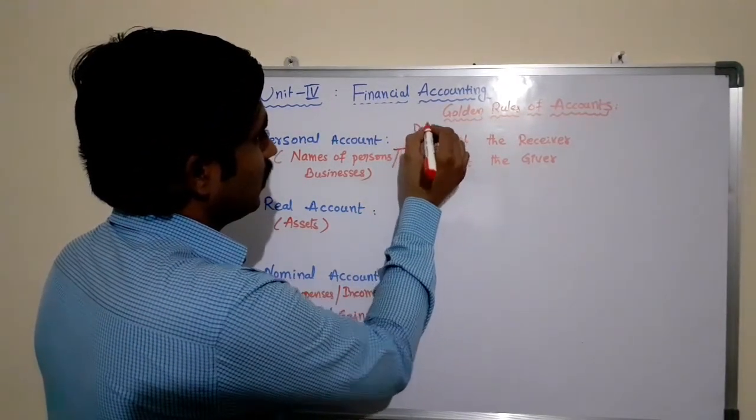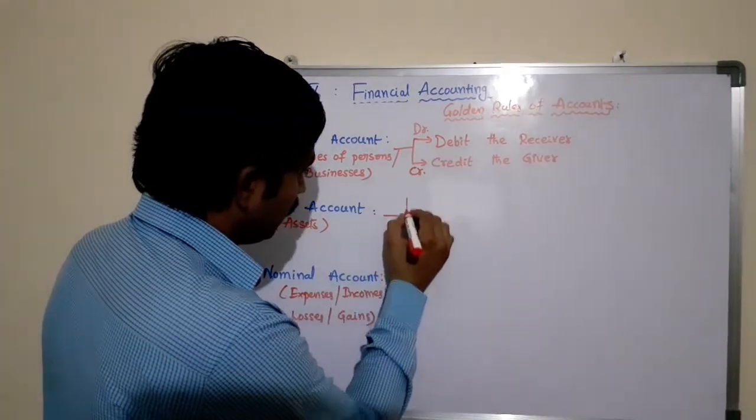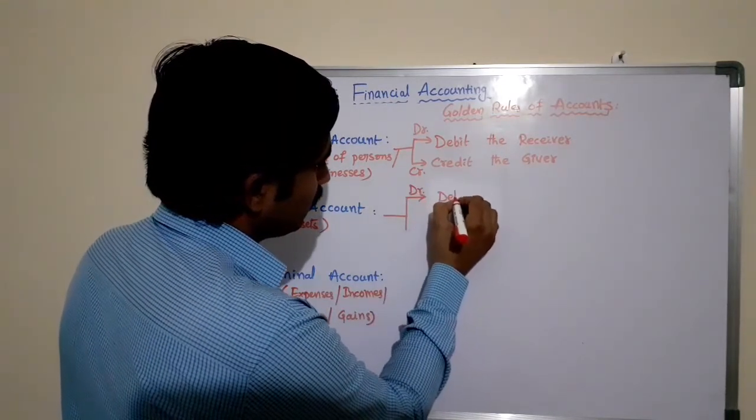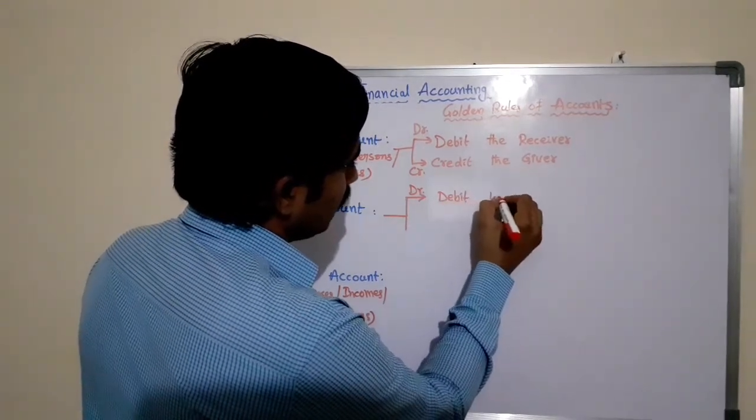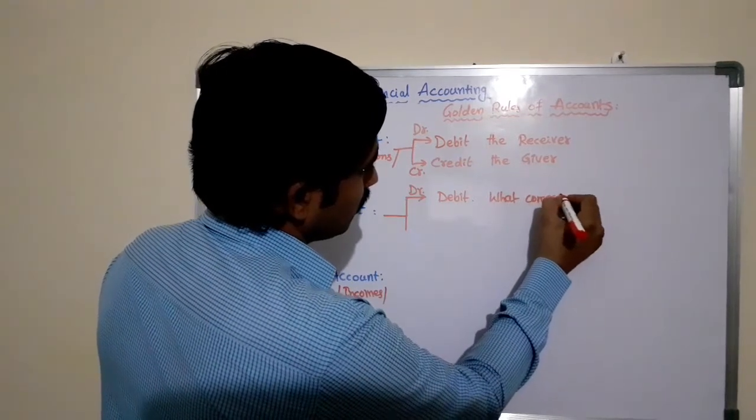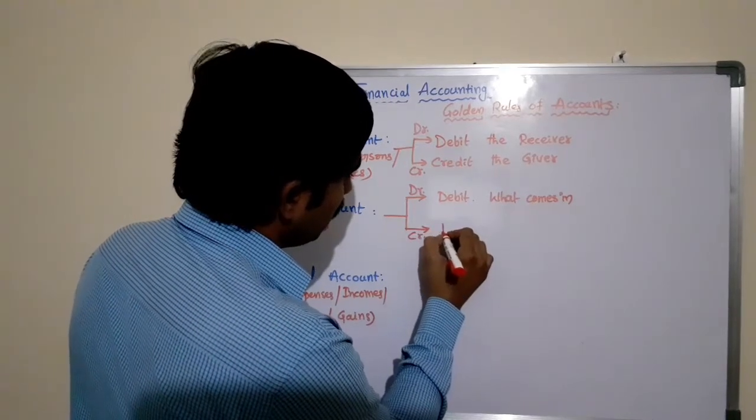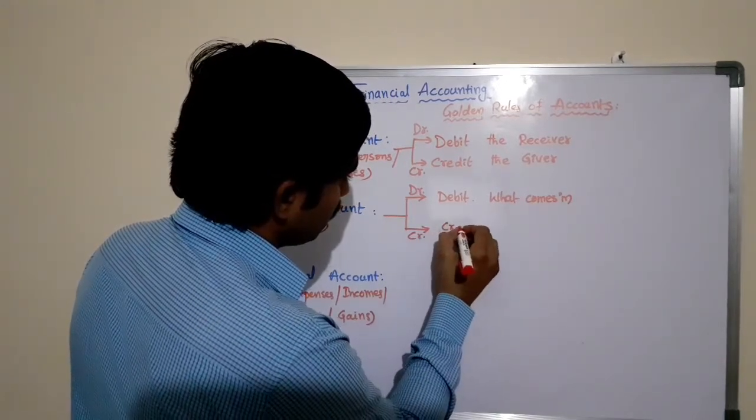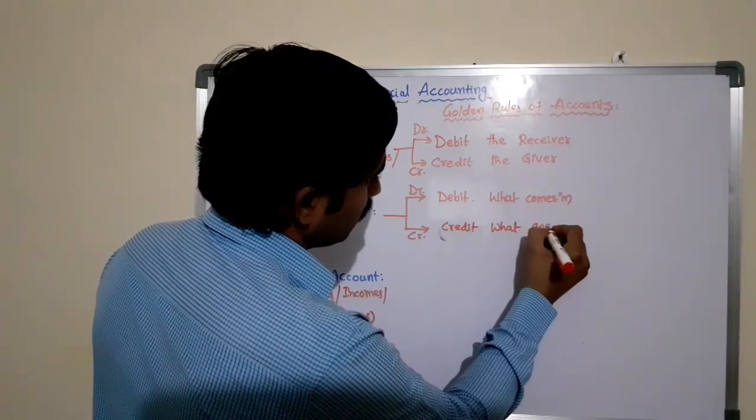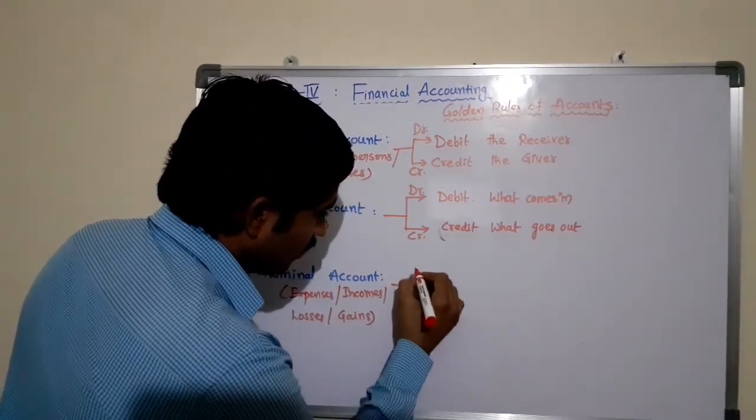This is debit, this is credit. And the golden rule of real account: debit what comes in, in terms of assets, and credit what goes out, credit what goes out in terms of assets.